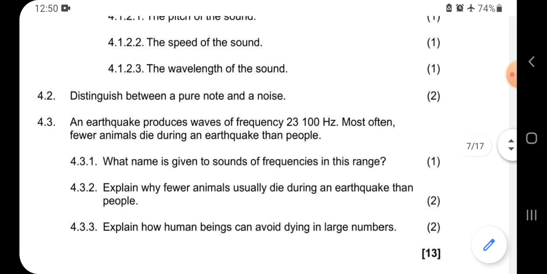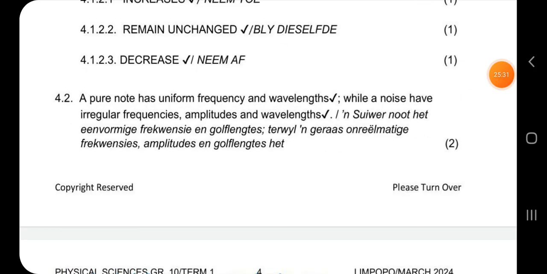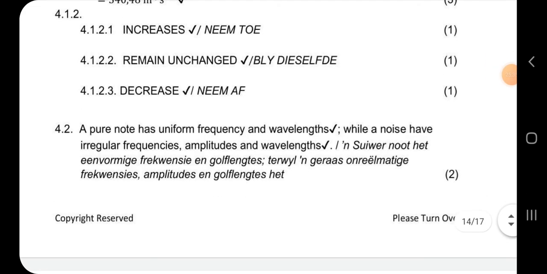Now 4.2 says distinguish between a pure note and a noise. A pure note has uniform frequency and wavelength, while a noise has irregular frequencies, amplitudes, and wavelength. So you have to know that.